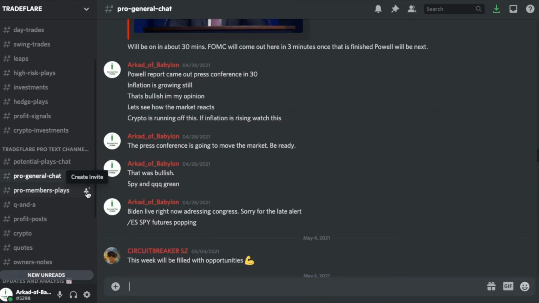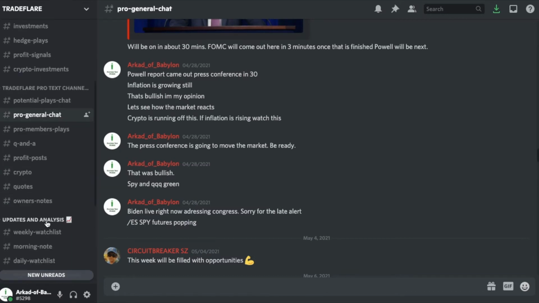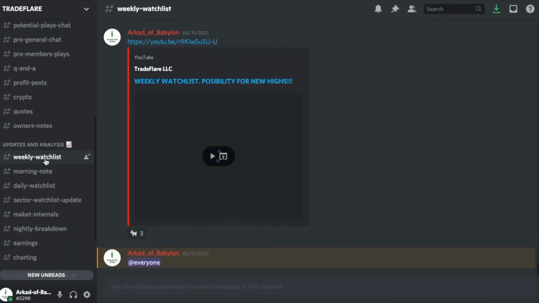The next category that we have available for our Tradeflare Pro members is the updates and analysis category.